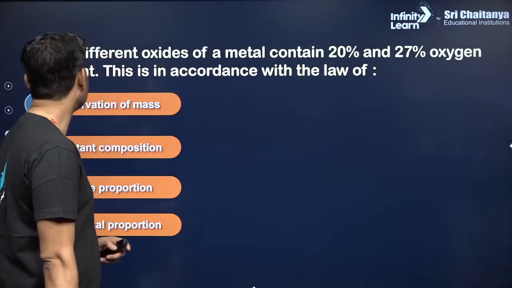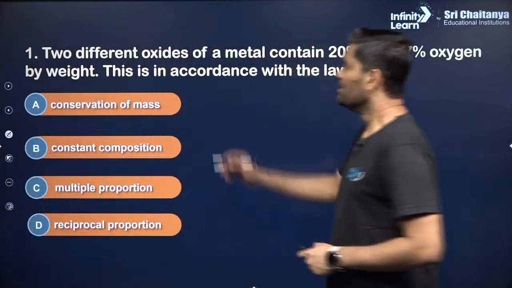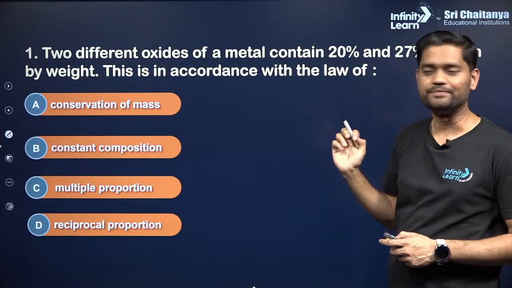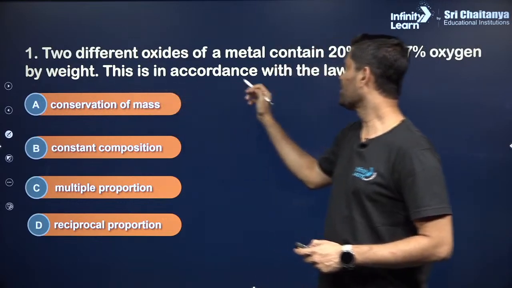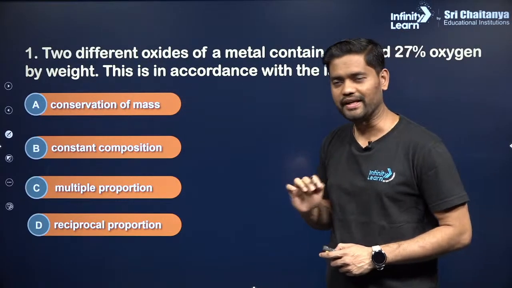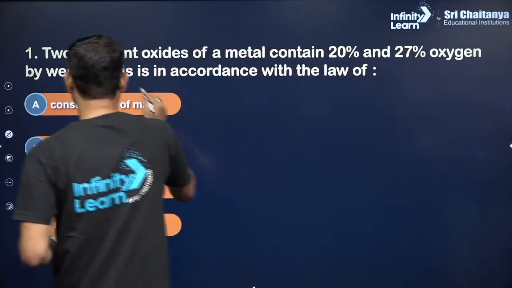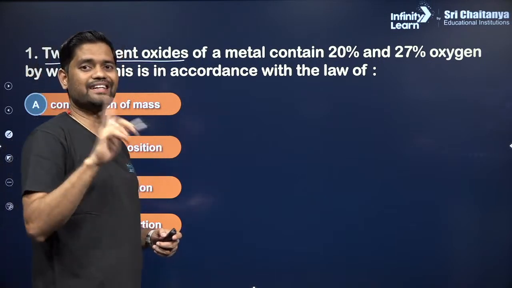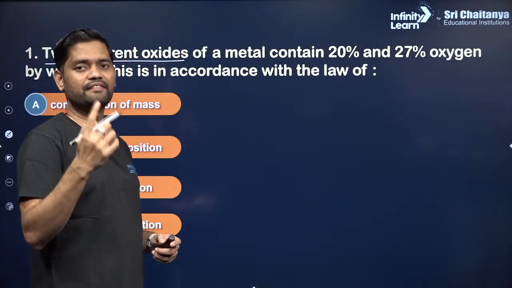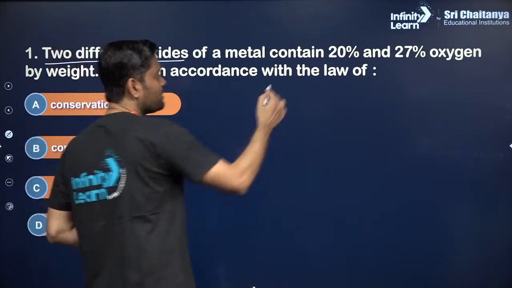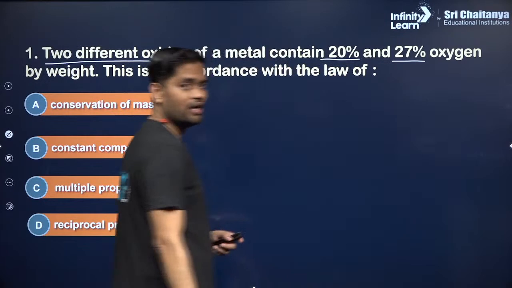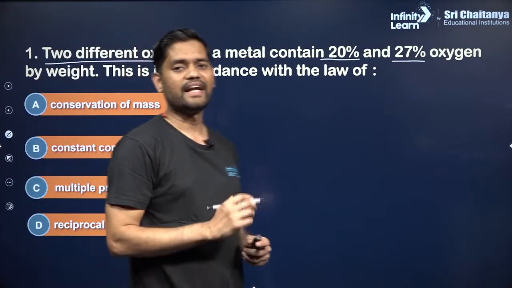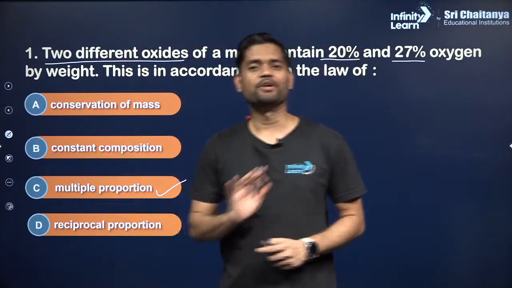And here comes the first question. The first question talks about two different oxides of a metal containing 20% and 27% oxygen by weight. This is according to which law? First of all, two different metal oxides are there, where the metal is the same, but that metal combines with oxygen in different weight ratios, with different percentages by mass. And that justifies the law of multiple proportion.